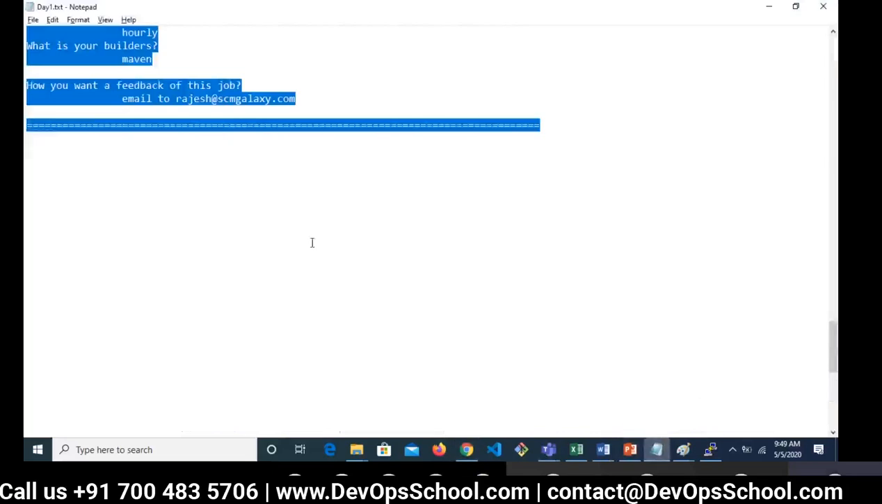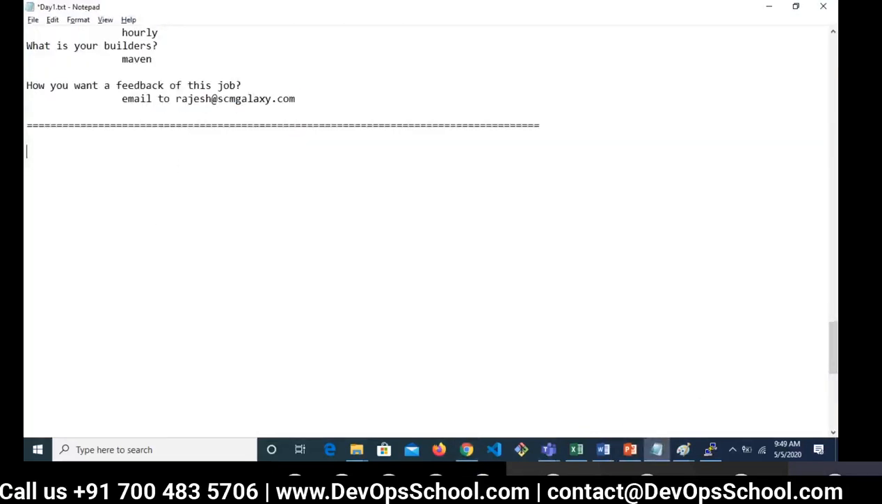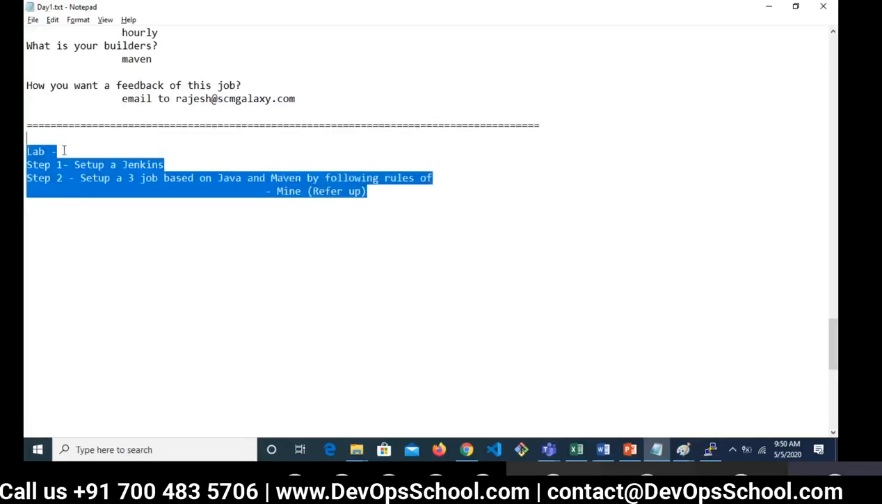Now what is the lab which you want to do? So the lab is very simple. Step 1, set up a Jenkins. Step 2, set up a job. How many? 3 jobs based on Java and Maven, and by following my rules, which is up, refer up. Okay, so now this is the only lab 1.